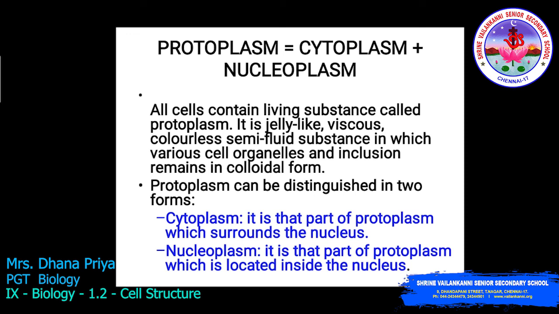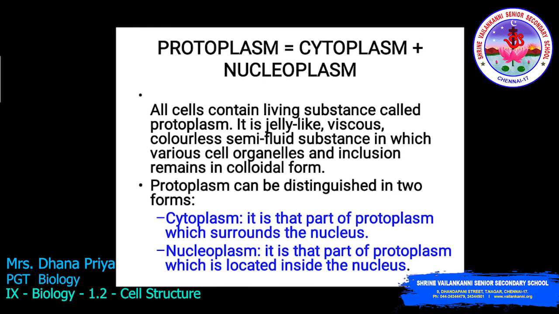It is a jelly-like, viscous, colorless, semi-fluid substance in which various cell organelles and inclusions remain in colloidal form. Protoplasm can be distinguished into two types: cytoplasm and nucleoplasm. Cytoplasm is the part of protoplasm which surrounds the nucleus. The nucleoplasm is the part of protoplasm which is located inside the nucleus.